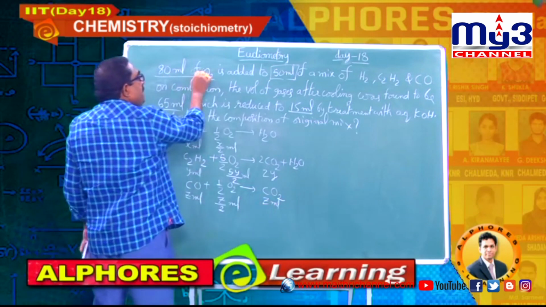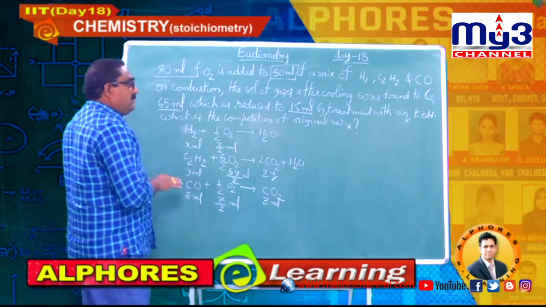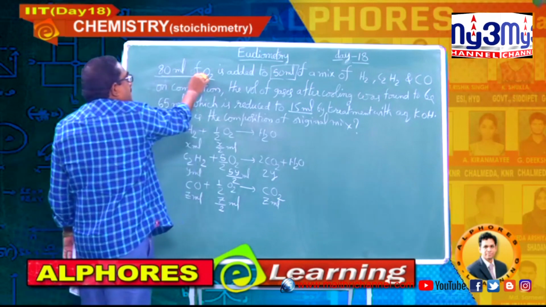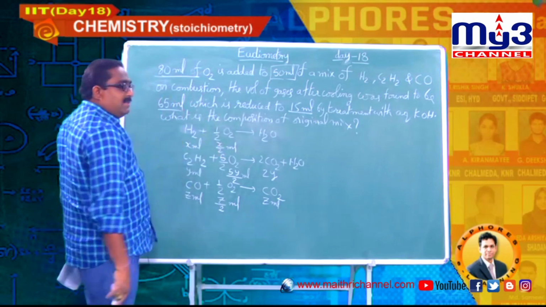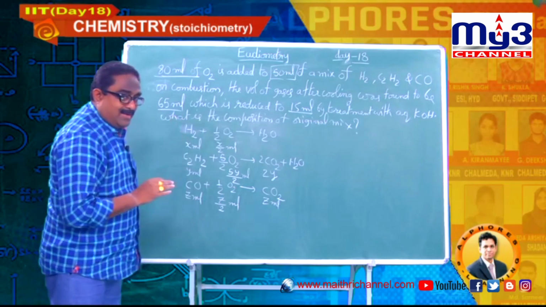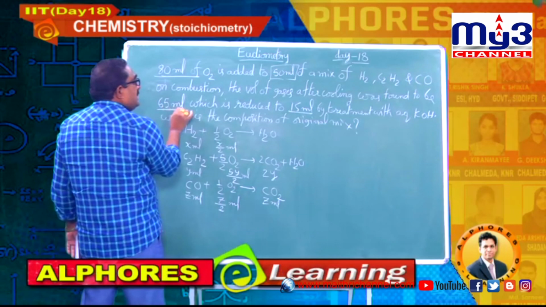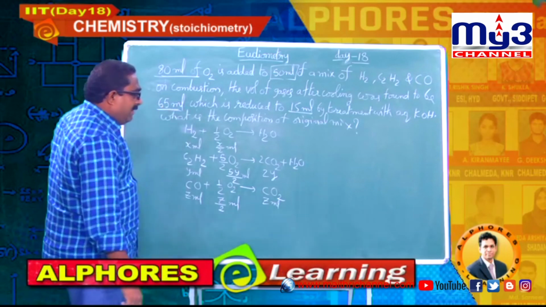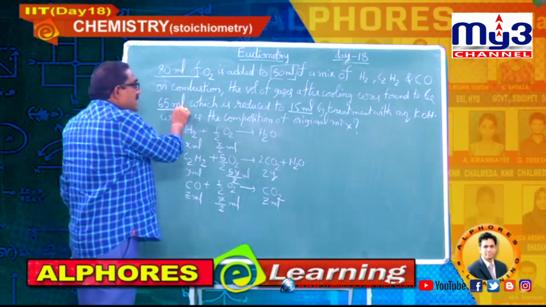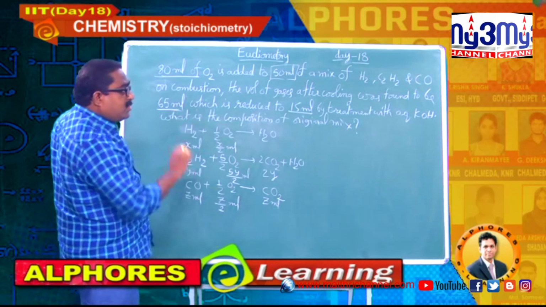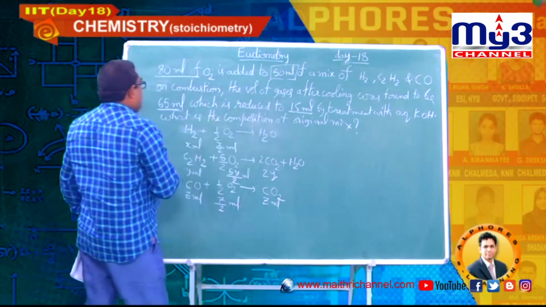Here 80 ml of oxygen is added. It means a sufficient amount of oxygen is added, no doubt. Sufficient or extra? Let us finalize after the discussion of this data. Not now, leave it. And finally, how much volume did he get? 65 ml for all the gases. When it is treated with KOH, it is reduced to 15.